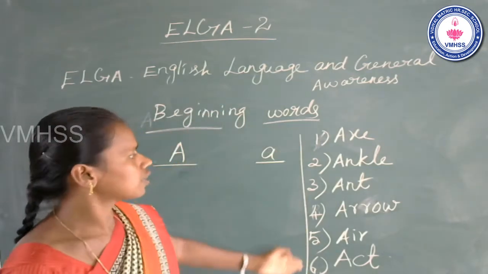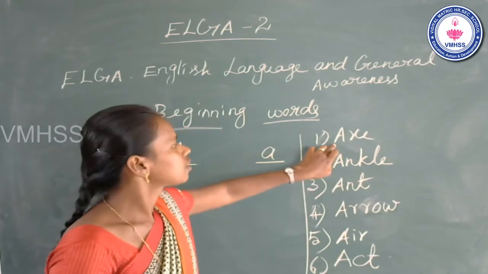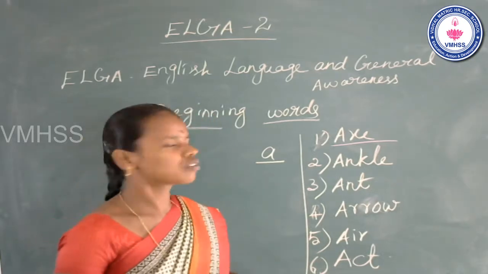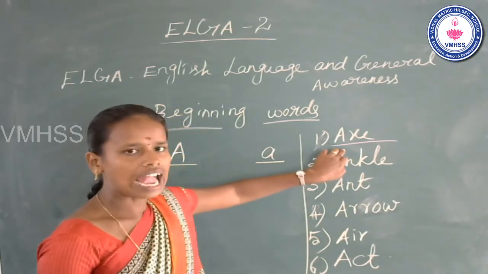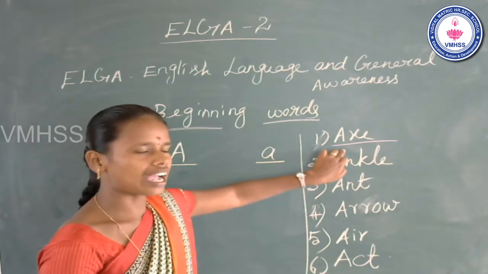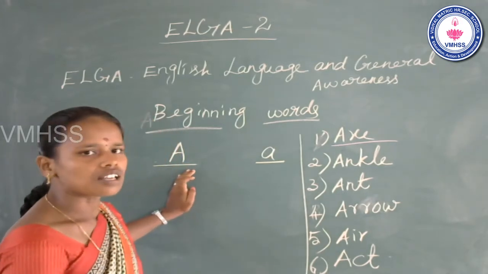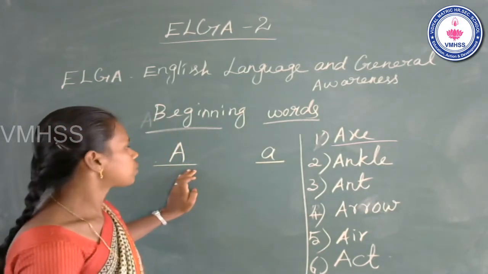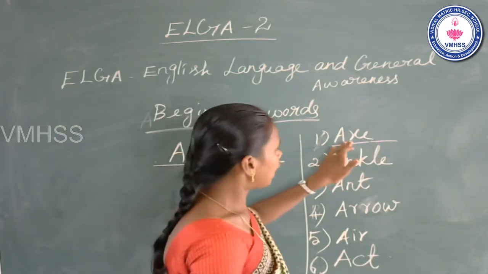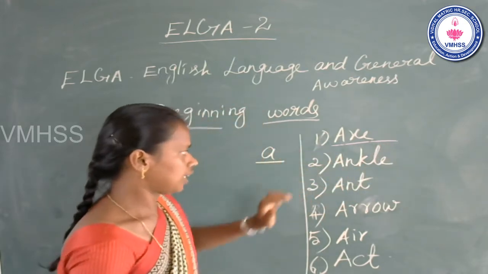Okay, now see these words. What is the first word? Axe. Students, now say the sound a. A, axe. A, axe. The name of the letter A. The sound of the letter a. A, axe. Okay, now go to the next one.